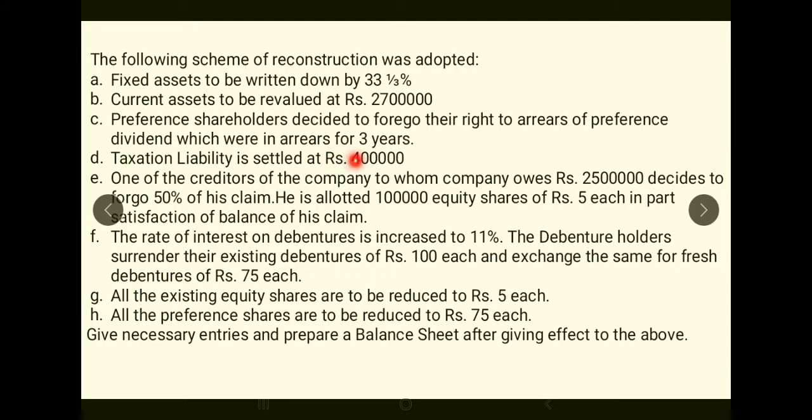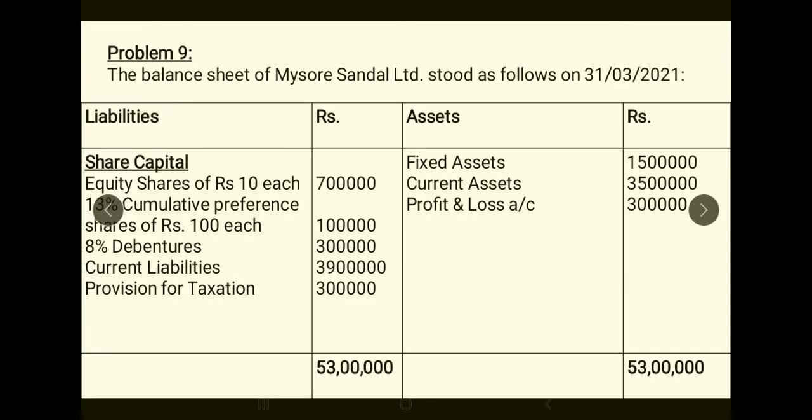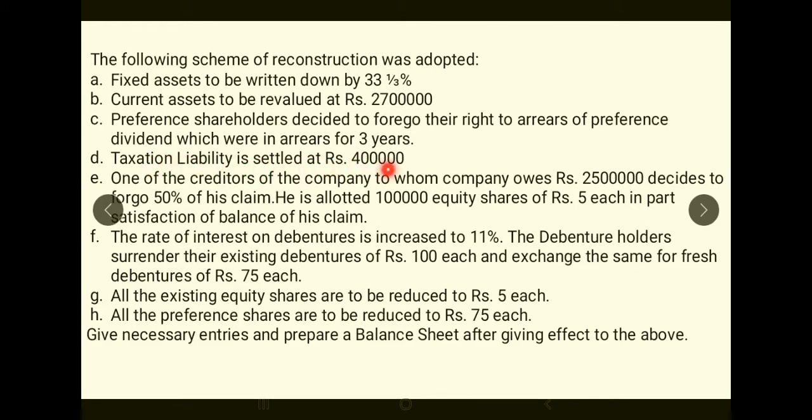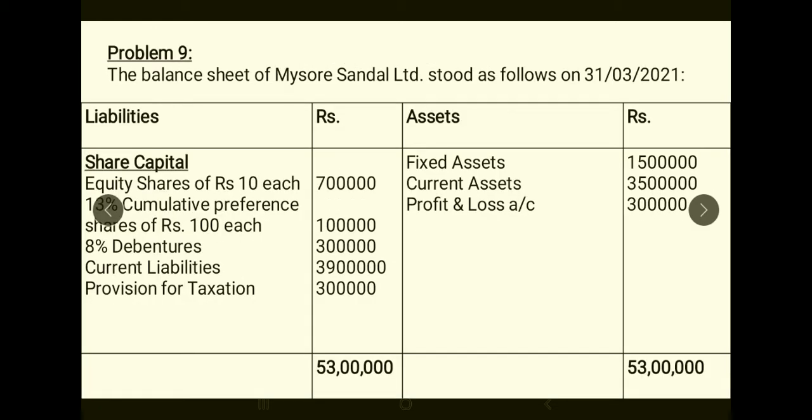Next, taxation liability is settled at 4 lakhs. 3 lakh rupees provision for tax has become 4 lakhs. So this is an increase in liability which will again go to the last entry. One of the creditors of the company to whom the company owes 25 lakhs decides to forego 50% of his claims. So the total creditors of the company is included in your current liabilities.